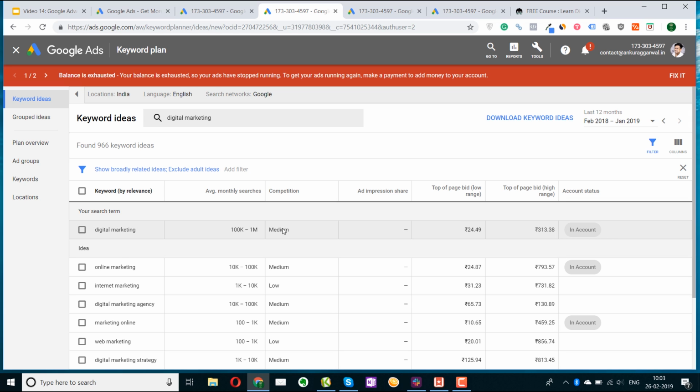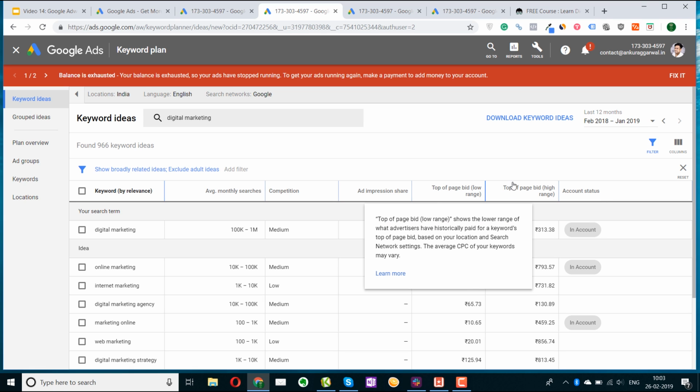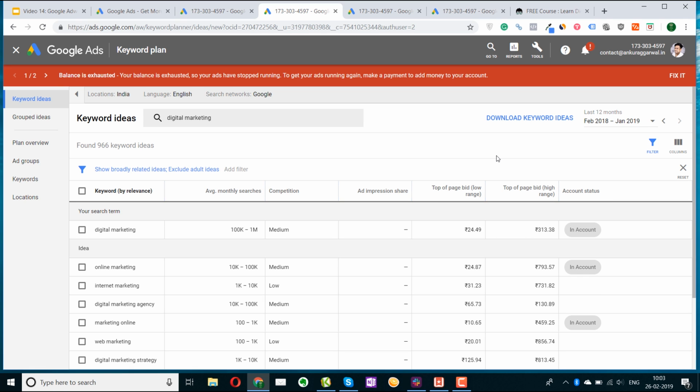You can see "in account", that means I've already added this keyword in my account. So I might be using it later in my various campaigns. Now this is another important metric, the top of the page bid and the top of the page bid high range. So the CPC for your ad will revolve in the range of 24 rupees to 313 rupees. So this gives you an idea about your spending capability and how much you can spend to acquire a customer. So the minimum amount per click will be 24 rupees and the maximum might be 313. You cannot know for sure until you start running the ads.